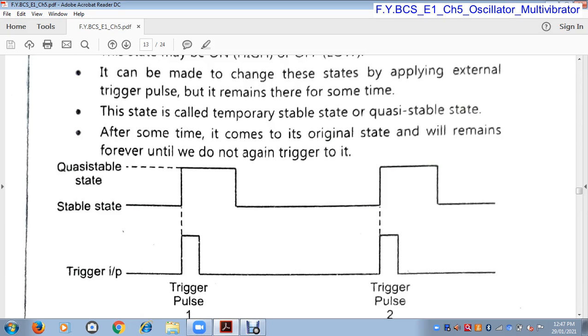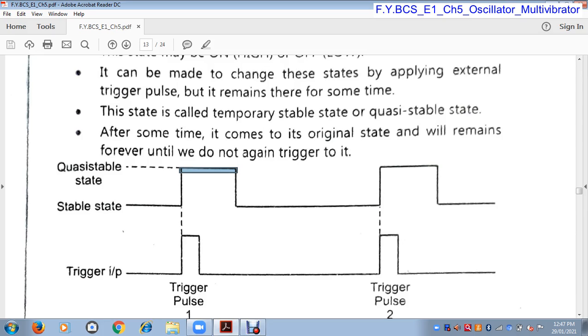This state is called a temporary stable state or quasi stable state. It will remain in this temporary state for a very short time period, and again it comes back to its stable state. So its stable state is the off state.